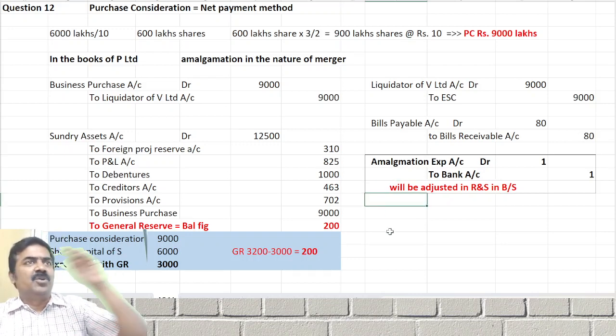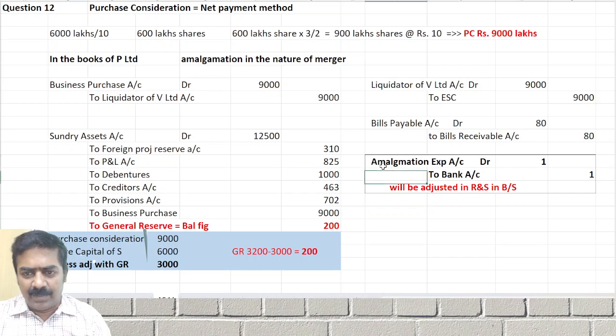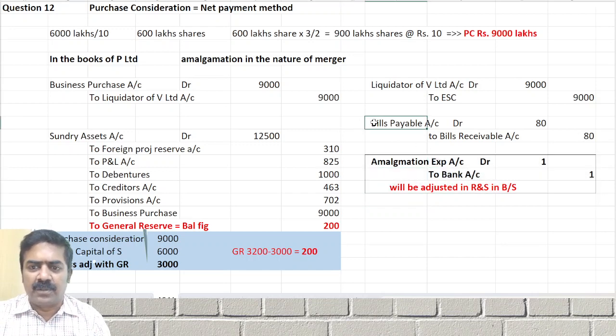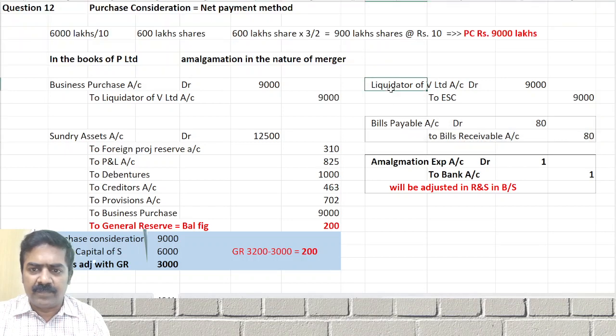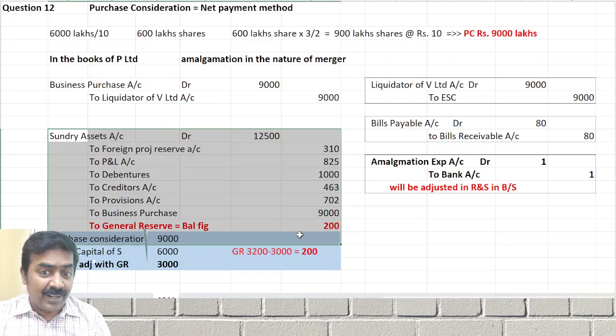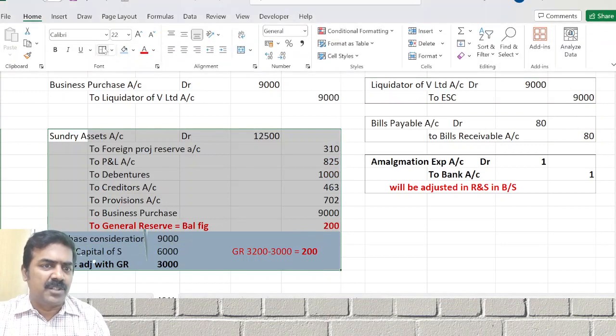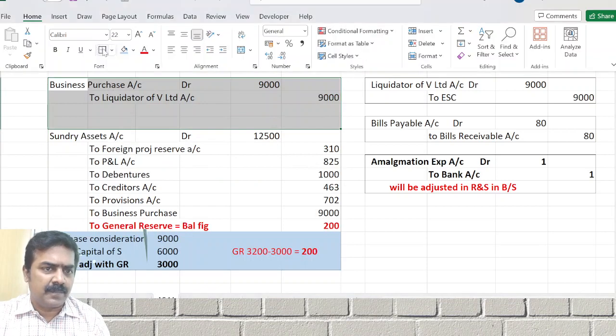உங்க bookல goodwill account debit to cash னு போட்டு அப்புறமா P&L account debit to goodwill account write off பண்ணிருக்காங்க. அது கிடையாது. The amalgamation expenses should be adjusted with which account? Okay, pay it and adjust it with what? P&L account later on. You can call it as preliminary expenses, amalgamation expenses. You cannot call it as goodwill. Goodwill is the word that is used only in the case of which one? Purchase.